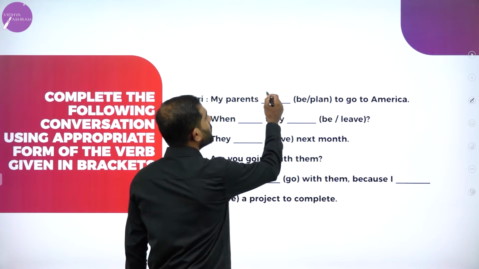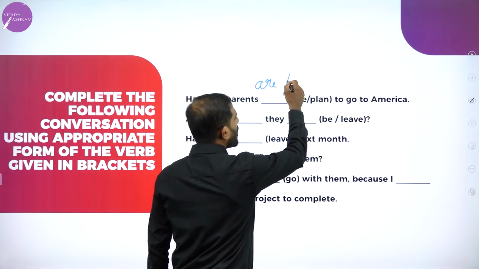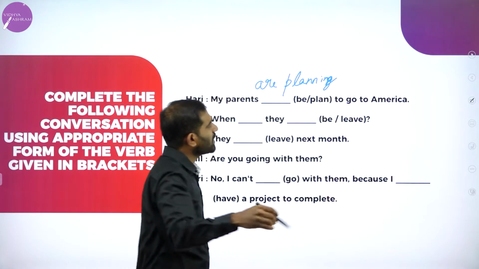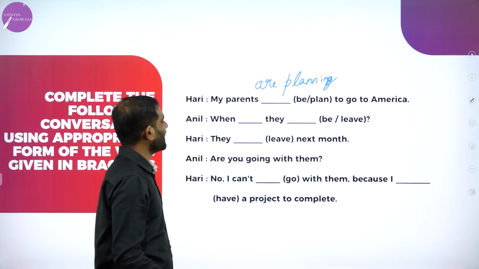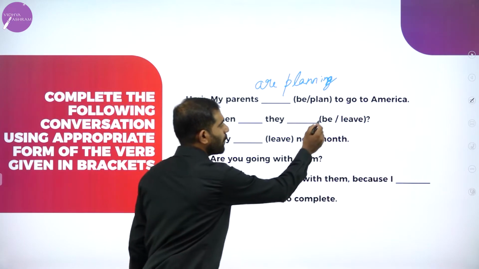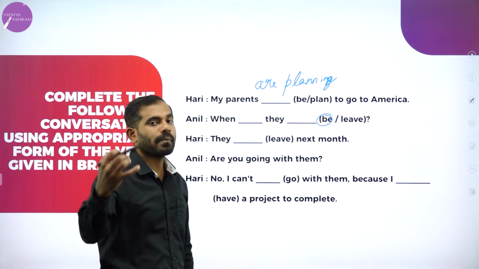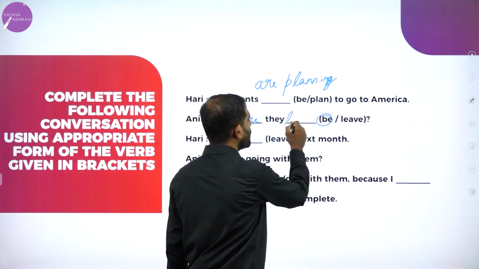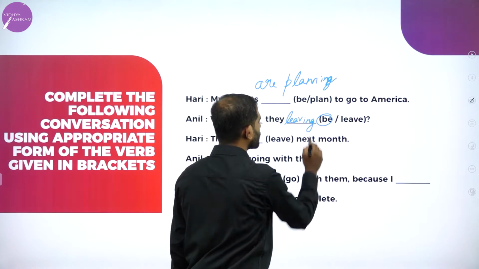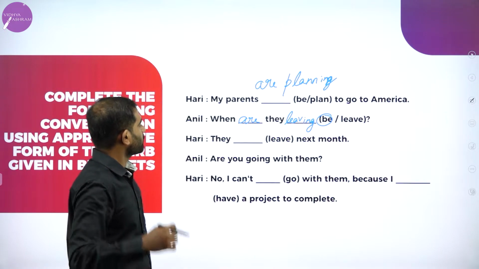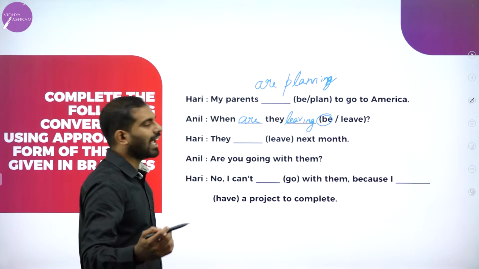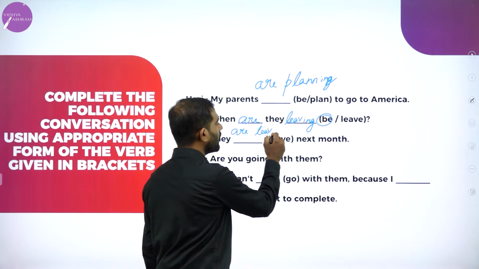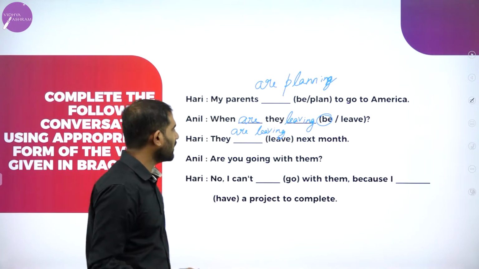So you are going to answer the question using present tense. My parents, be form, as I told you, are planning. My parents are planning to go to America. Anil: When are they leaving? Remember, be form is am, are, was, were. Hari: They are leaving next month.